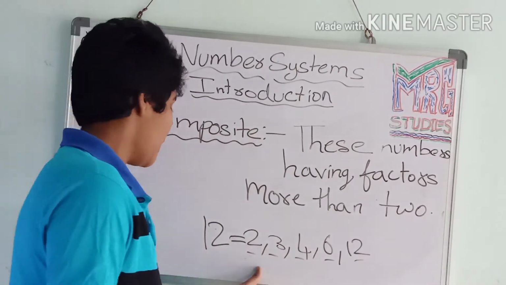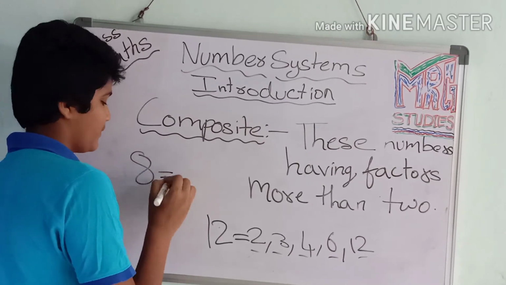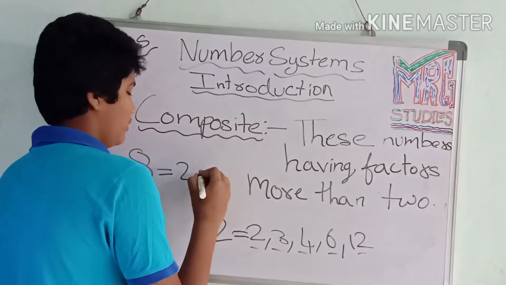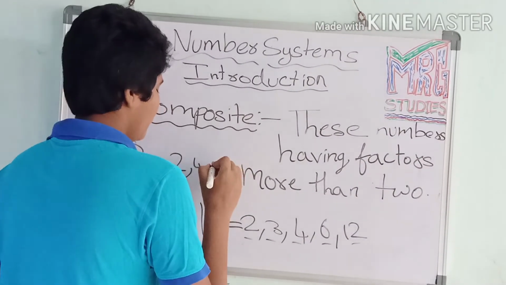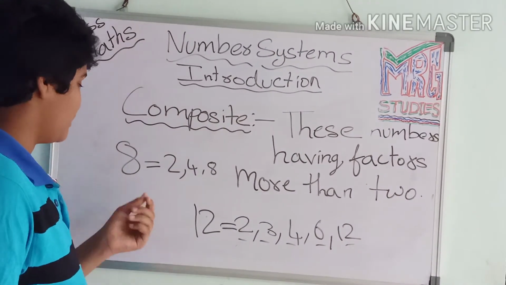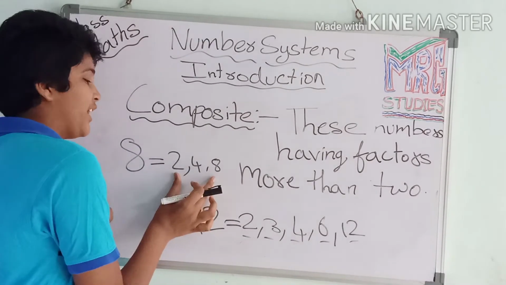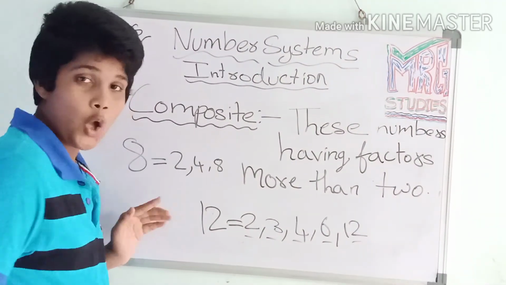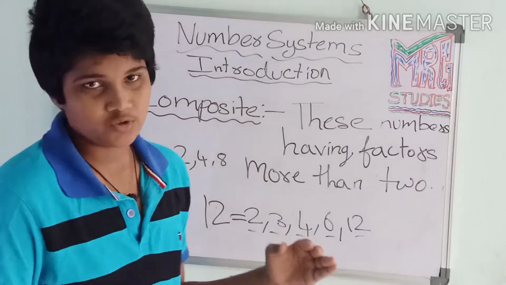Okay students, I will show you one more example. 8: it comes in the 2 table, 4 table and 8 table. See here, in the 2 table it will come, and the 4 table, and the 8 table. See, 3 factors we got and it is also a composite number. I think you have understood what a composite number is.